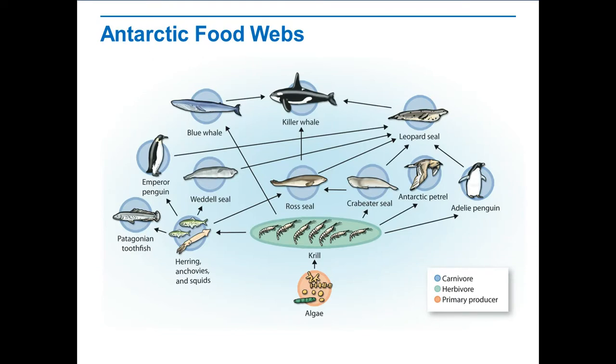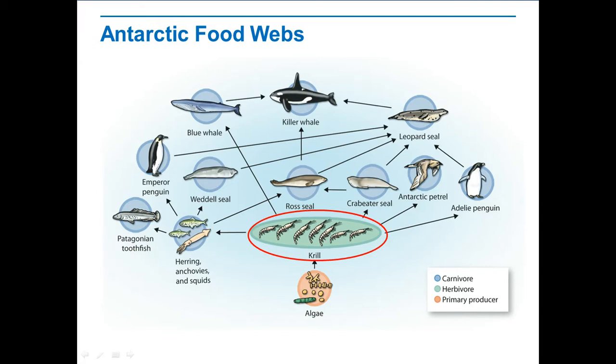What is the primary producer in this Antarctic food web? The answer is the algae. Now take a look at the krill. All of the animals in this food web depend directly or indirectly on these organisms. Krill are an example of a diverse group of small swimming animals called zooplankton that feed on marine algae.